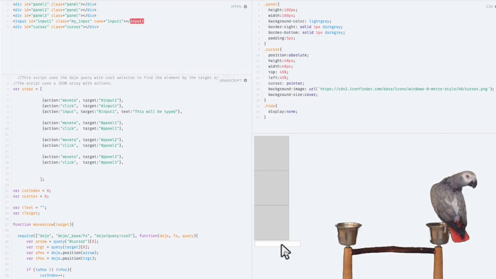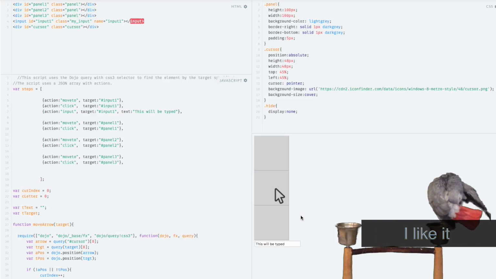So it goes down there, it clicks, types, moves up here, clicks again, moves, clicks, moves, and clicks.